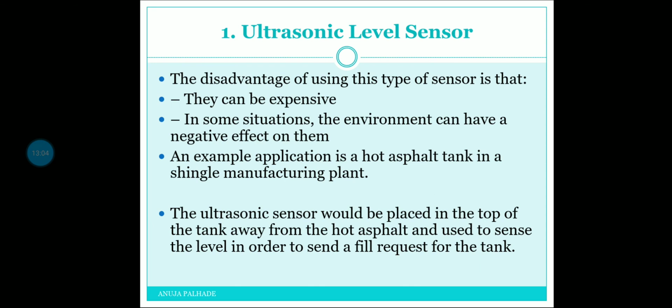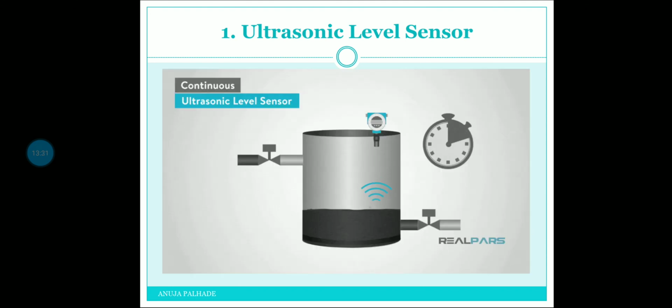The disadvantages of ultrasonic level sensors are that they are expensive, and in some situations the environment can have a negative effect on them. An example of an application is a hot asphalt tank in a manufacturing plant. The ultrasonic sensor would be placed at the top of the tank, away from the hot asphalt, and used to sense the level in order to send a fill request for the tank. This is the image you can see on the screen of how ultrasonic level sensors work.